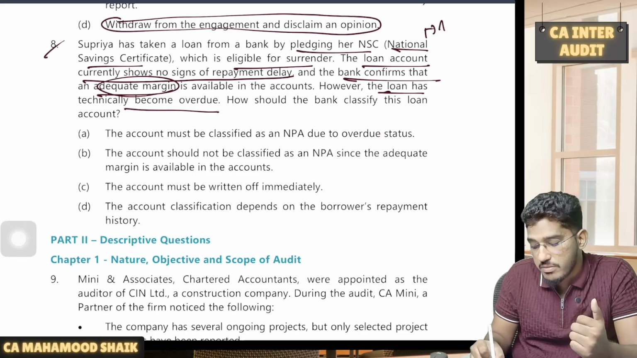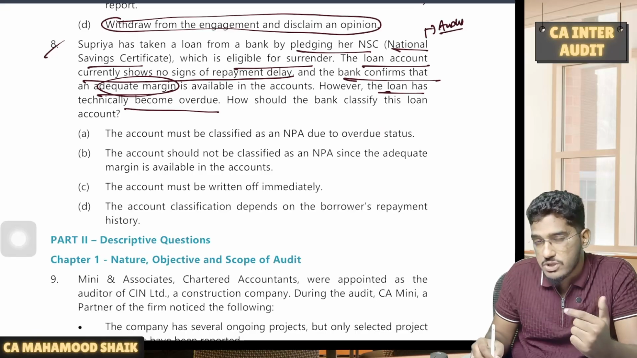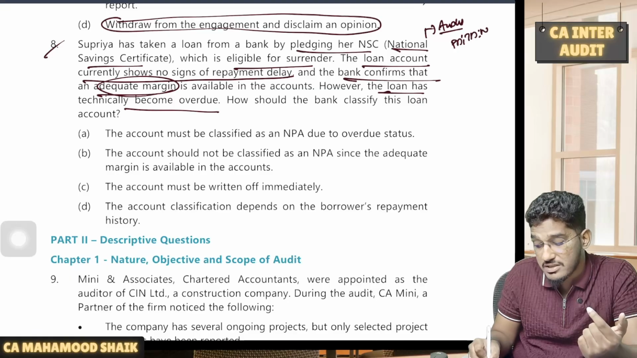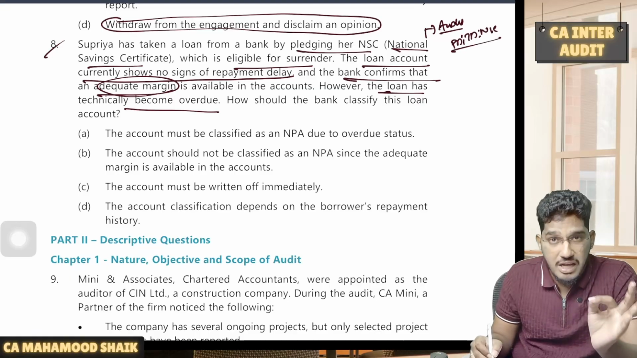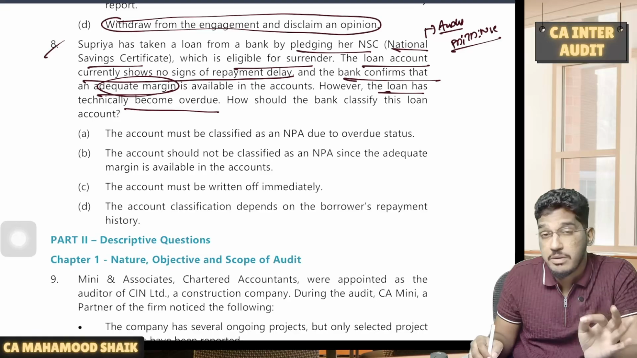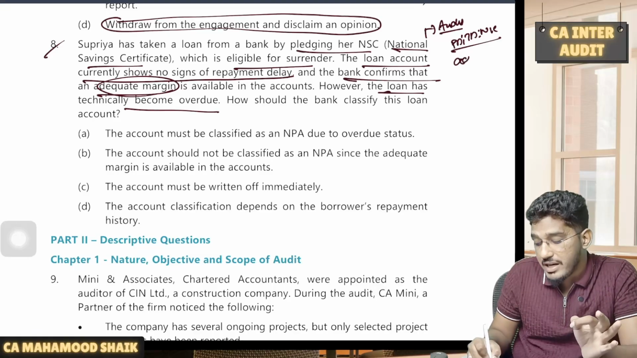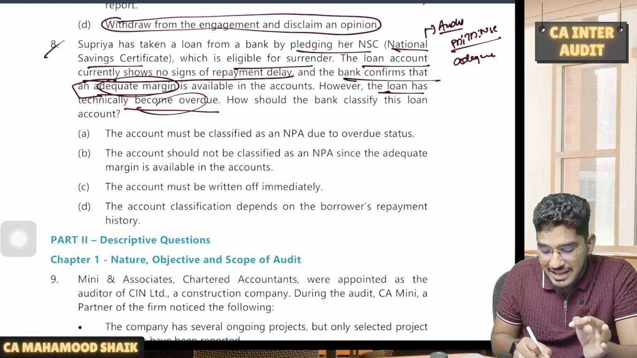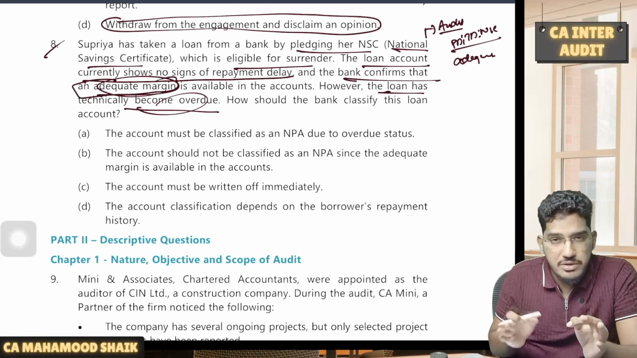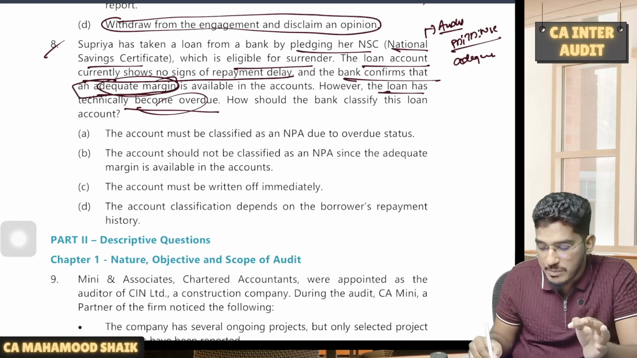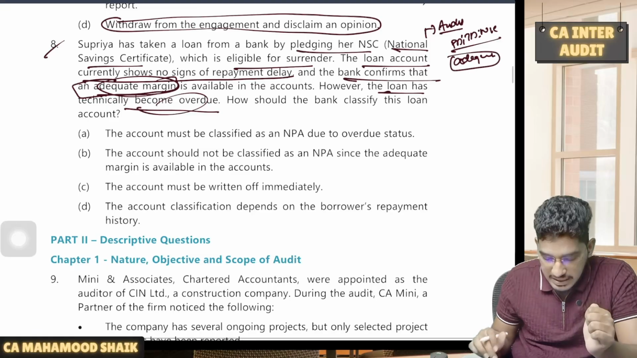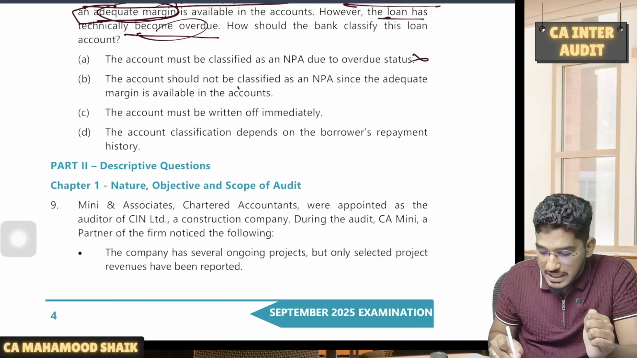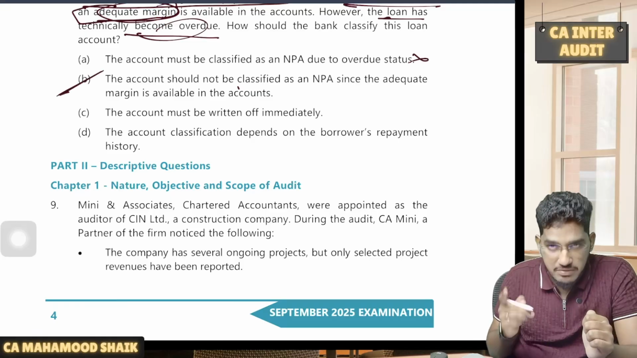If you remember the discussion from audit of banks, we have seen that in case of loans against fixed deposits, term deposits and also National Savings Certificates, you need not classify them as NPA even if they remain overdue for more than 90 days, provided adequate margin is available. So technically it has become overdue, but adequate margin is available. So you tell me, should it be classified as NPA? No, till the time adequate margin is available, you need not classify it as NPA. So the account must be classified as NPA? No. The account should not be classified as an NPA since adequate margin is available in the accounts.